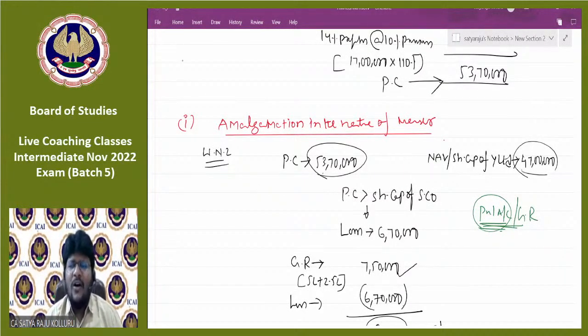No, never. Distribution of dividend always means the profits achieved through conducting business activities and business operations are correct to distribute as dividend. That is the reason why, if profit comes, it is transferred to capital profits as capital reserve, which should not be available for distribution of dividend. But if it is a loss situation, which is the concept of conservatism, you can utilize the free reserves. For loss situations only, I am using the free reserves. But for the profit situation, I am not using the free reserves. I am using the capital reserve only. That is the concept of conservatism again. Okay.